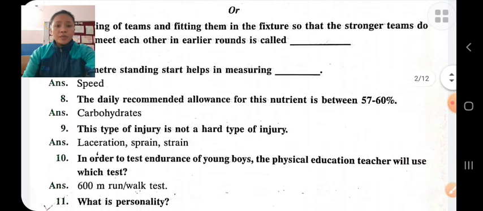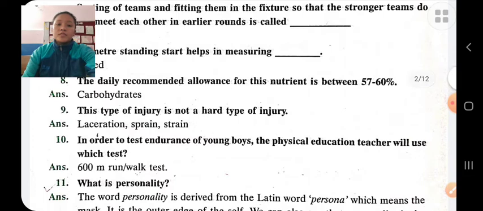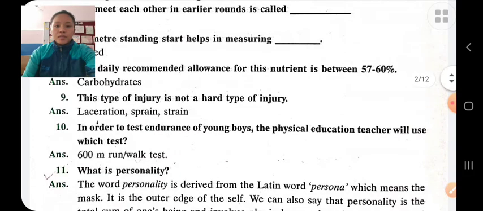The daily recommendation allowed for these nutrients is between 57 to 60. We should take carbohydrate. Which type of injury is not a hard tissue injury? Lacerations, sprain, strain, abrasions, contusion, muscle pull, etc. These are not hard tissue injuries. Hard tissue injury means bone injury, like fracture, dislocation, etc.